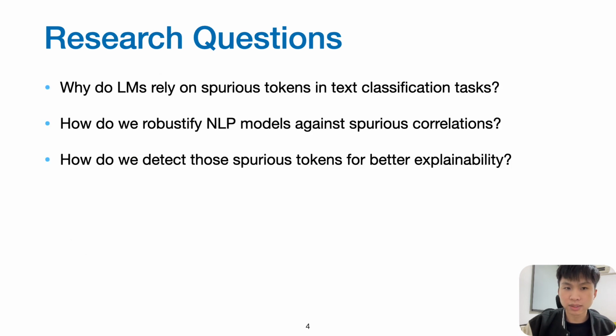In this work, we aim to answer these research questions. First, why do language models rely on spurious tokens in text classification tests? Second, how do we robustify NLP models against spurious correlations? And finally, how do we detect those spurious tokens for better explainability?